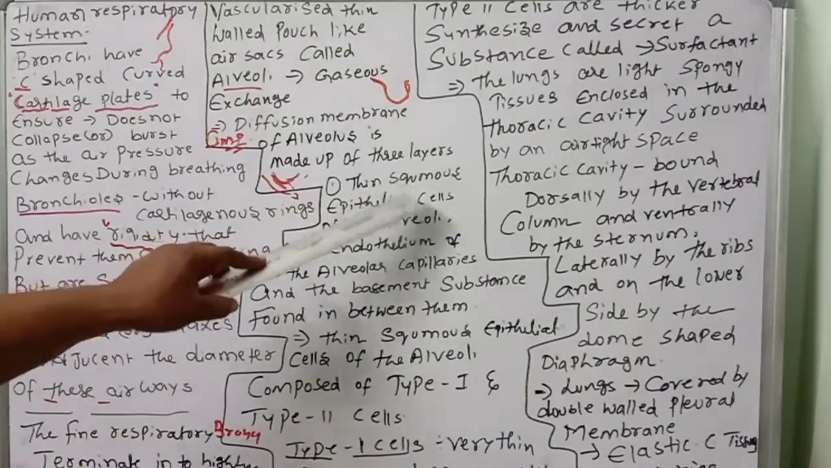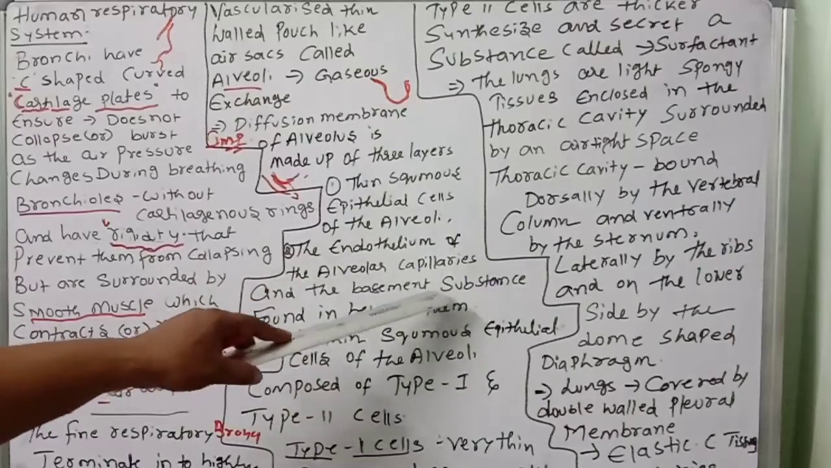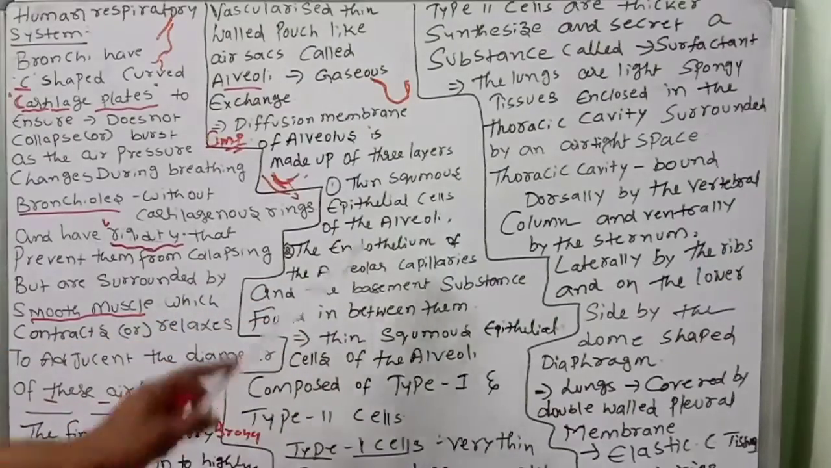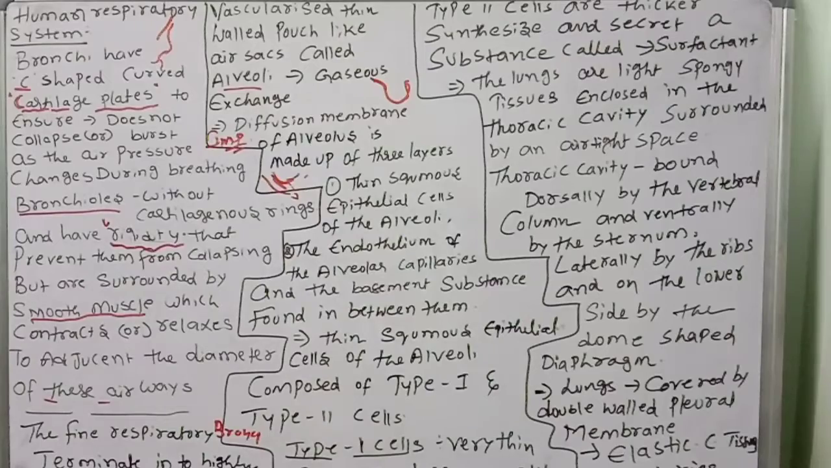So squamous epithelium, endothelium, and in between them the basement substance. These three together are called the diffusion membrane of the alveolus. Very thin. But in coronavirus, the diffusion membrane is affected. Thickness will increase, and the exchange or diffusion of gases will not take place. That will affect the health. So oxygen is a must, and diffusion of gases is a must.